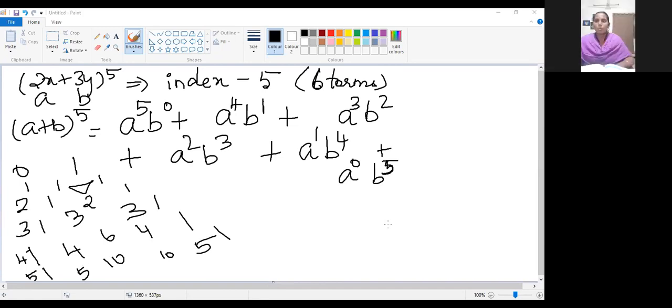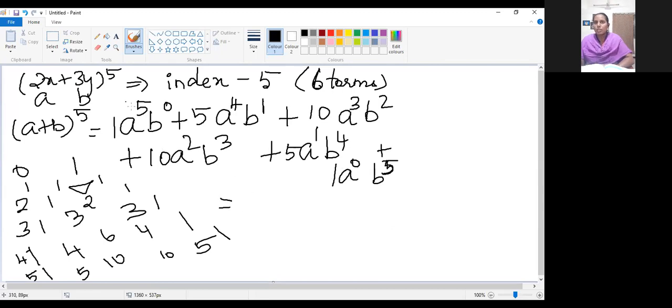Can you understand now how to write the coefficients? Now take and write all those coefficients in the expanded form. The first coefficient is 1, next is 5, next is 10, again 10, 5, and the last one is 1.